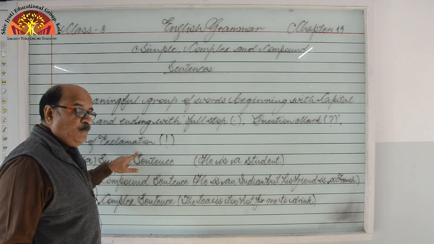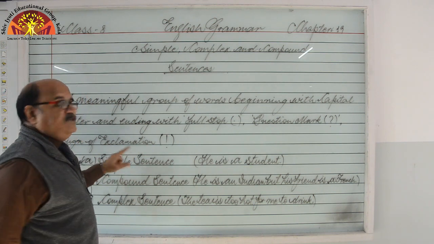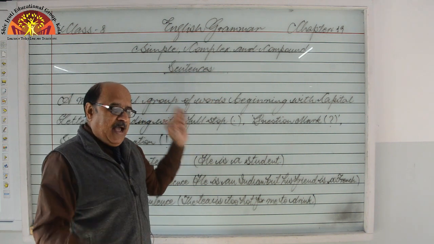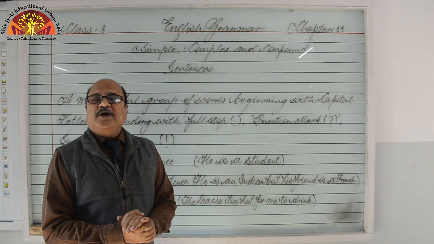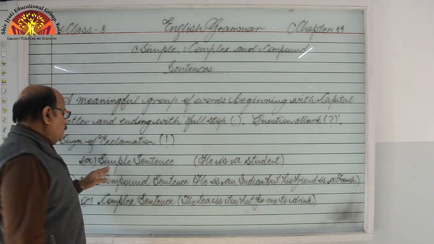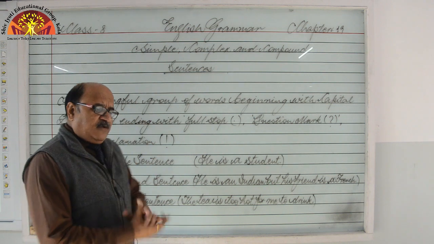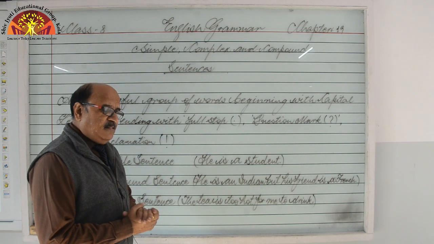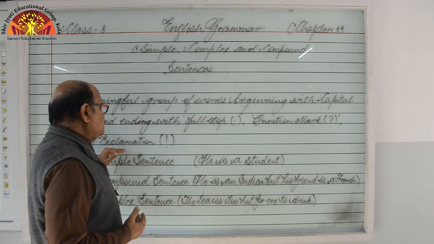Have you got it? So these are some salient features to make this group of words a meaningful one, and in this way we can call it a sentence, right? So have a look. Different criteria are there to make this kind of sentences.